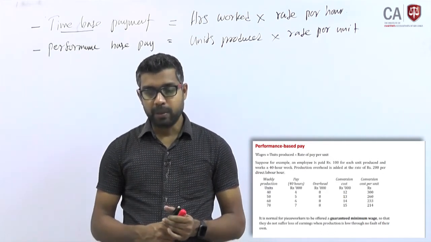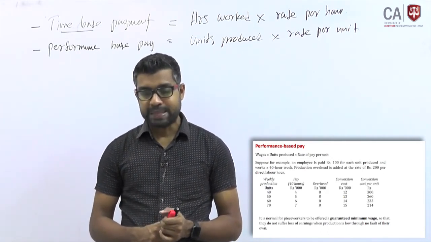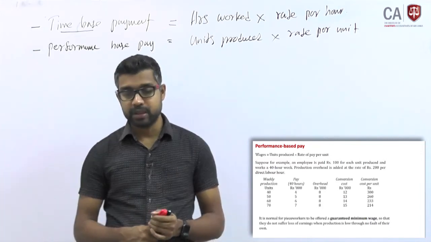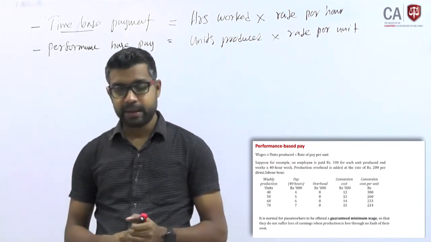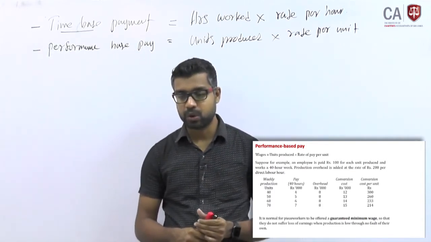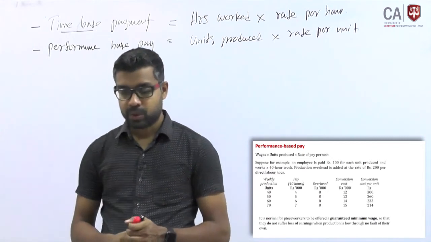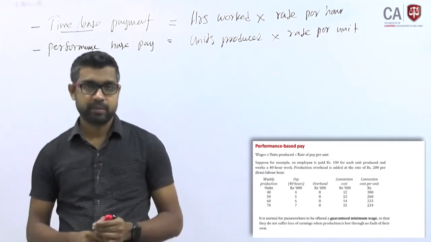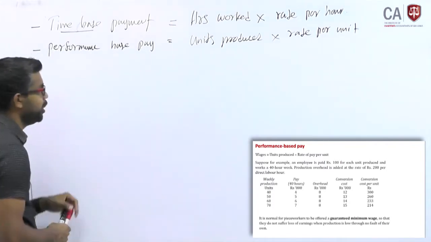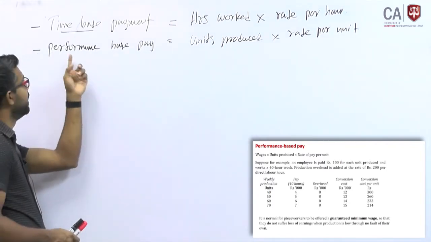It is normal for piece workers to be offered a guaranteed minimum wage so that they do not suffer loss of earnings when production is lower through no fault of their own. Sometimes there is a fear that employees have under this method.